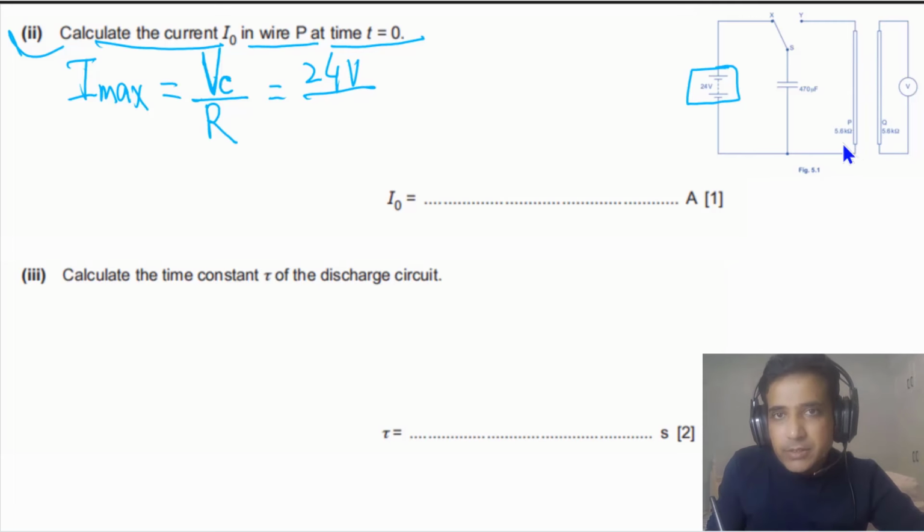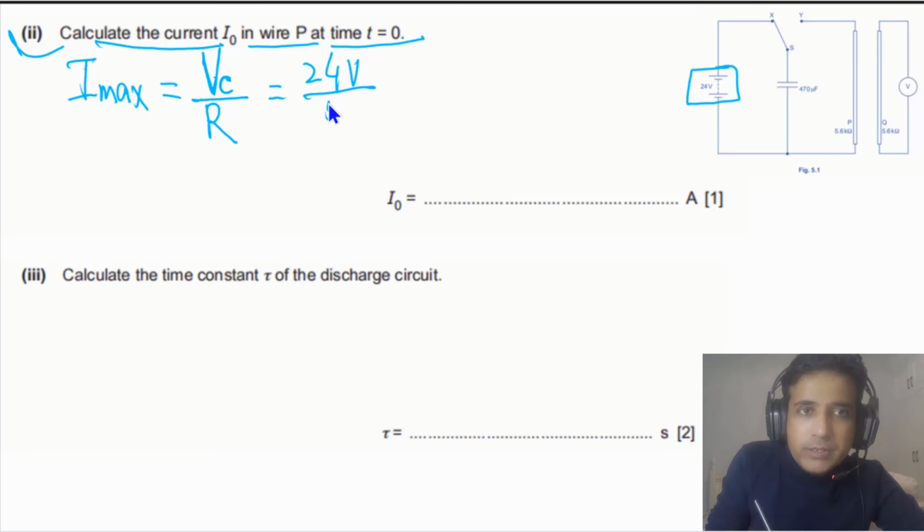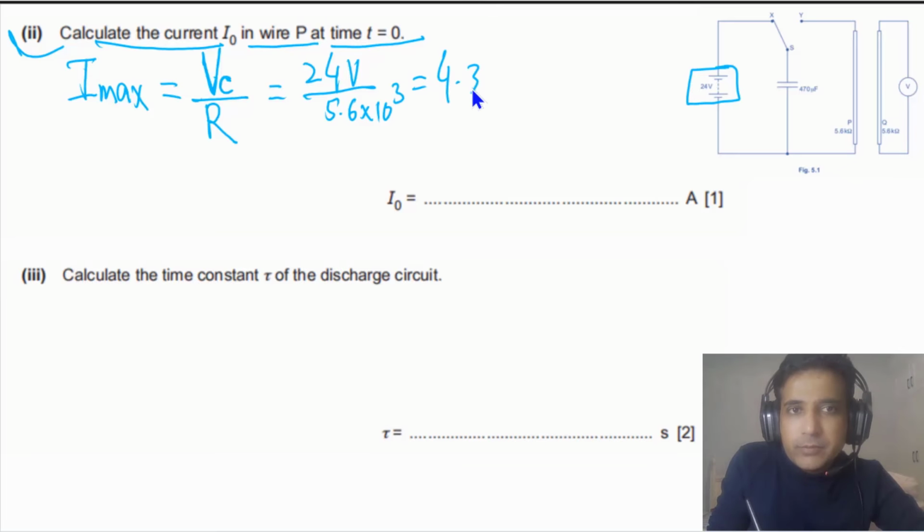So simply we will say this is equal to 24 volts divided by the resistance in the discharging circuit. The resistance is 5.6 kilo ohms, meaning 10 to the 3. If we solve this one, our final answer will be equal to 4.3 times 10 to minus 3 amps. So this is the maximum value of current, and then the current will decrease with time.